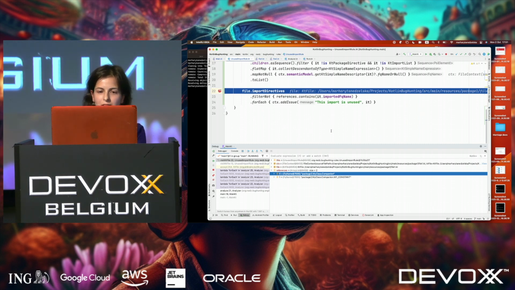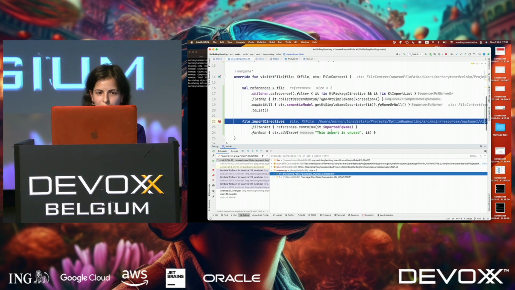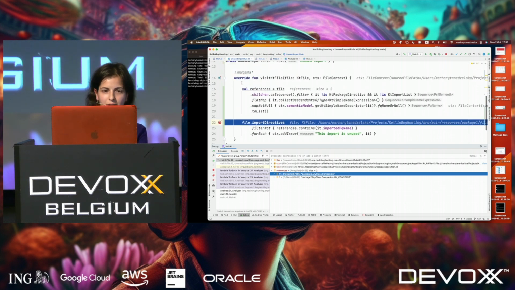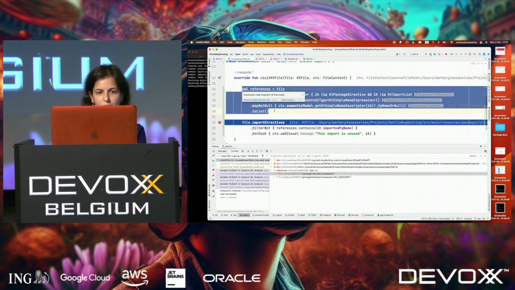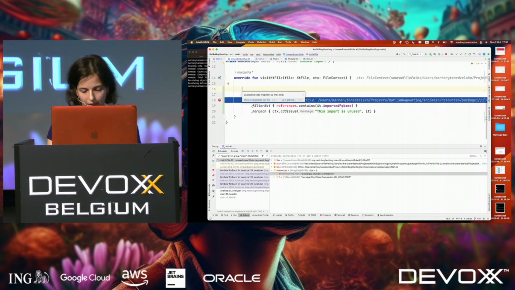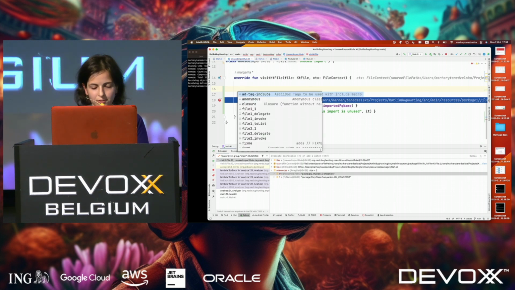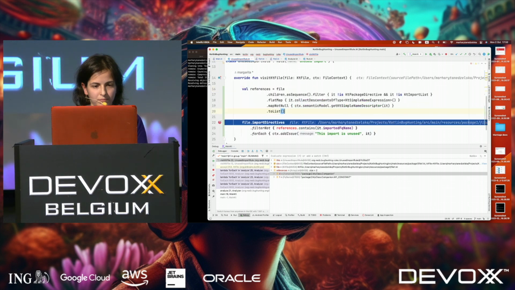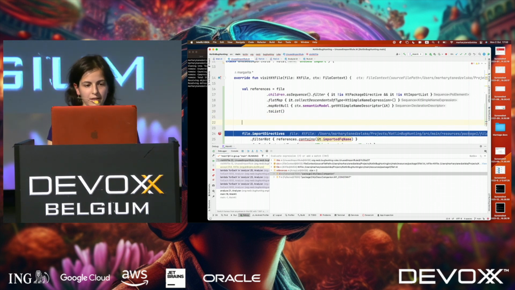So we need somehow to handle companion object. So we'll have to remove this one, and we'll change a little bit the way we collect references. Instead of having fully qualified names, now we will collect descriptors. And we will change the way we report an issue.